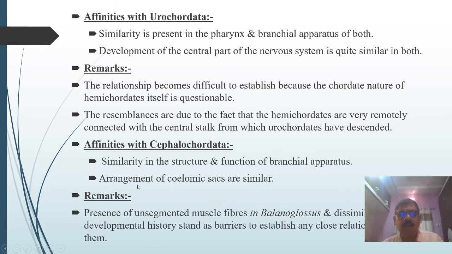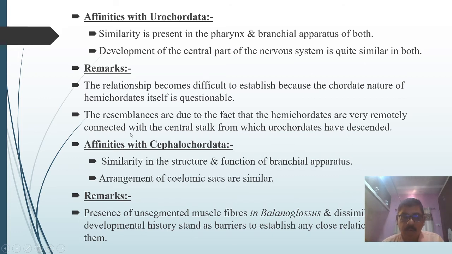And the arrangement of the coelomic sac in the cephalochordata is also similar. Unsegmented muscle fiber is present in Balanoglossus, and the dissimilarities in the developmental history stand as a barrier to establishing any close relationship between them. So again, it doesn't show a very close relationship with the cephalochordata.